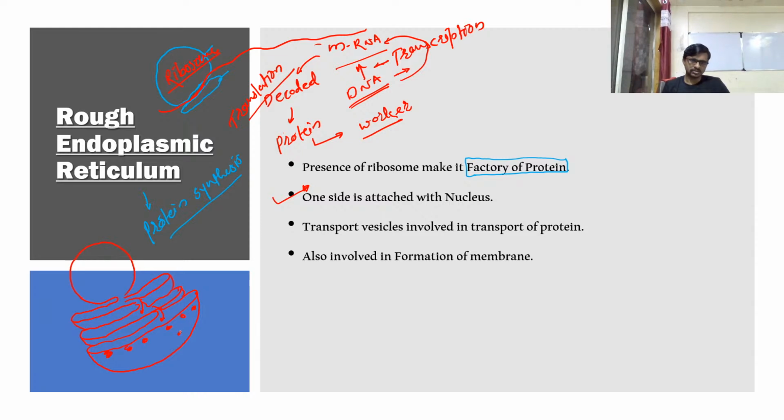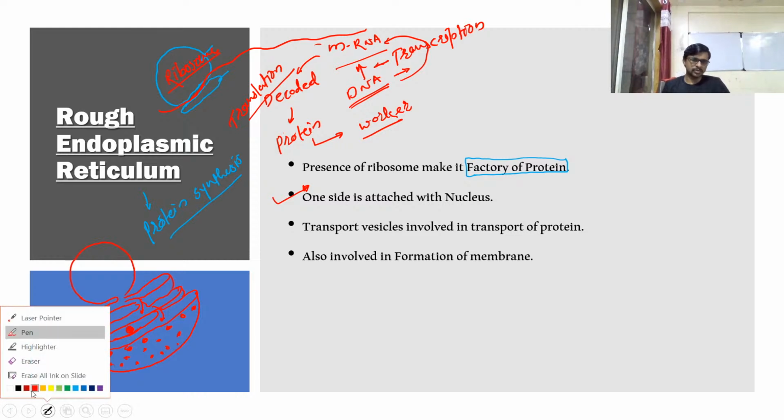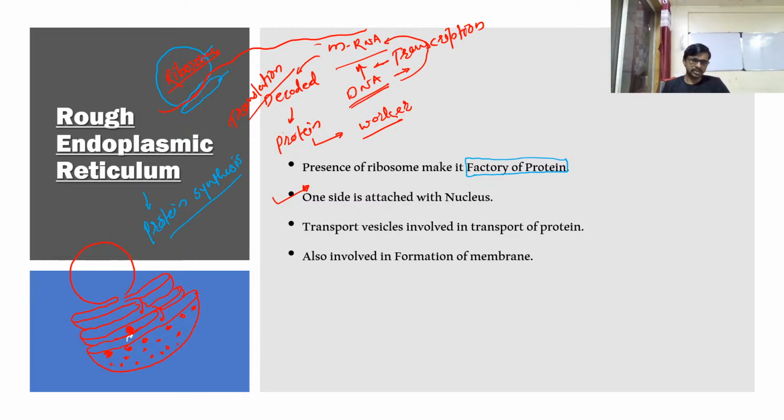Okay, guys, this is the wall or the membrane of the rough endoplasmic reticulum. Let's take an example of a ribosome which is present on this structure. For example, this is attached to this wall. From behind the wall, it will result in the formation of protein inside the membrane. So the protein is now inside the membrane. This is how protein is synthesized inside the rough endoplasmic reticulum with the help of ribosomes. That's why we call it a factory of protein.